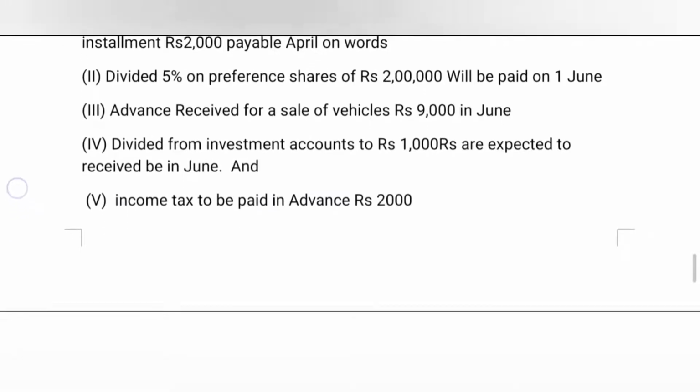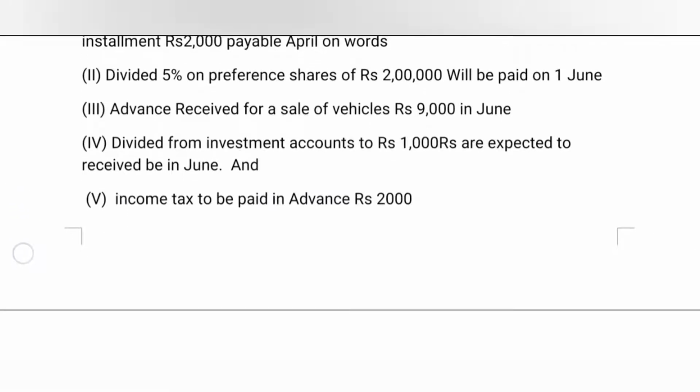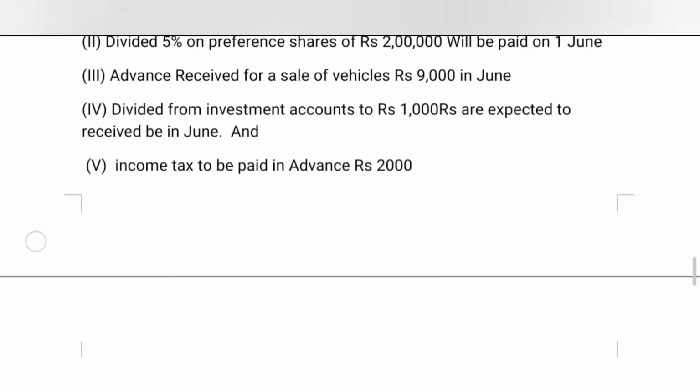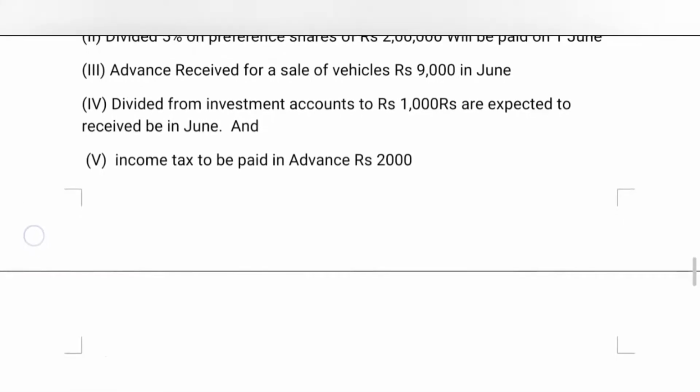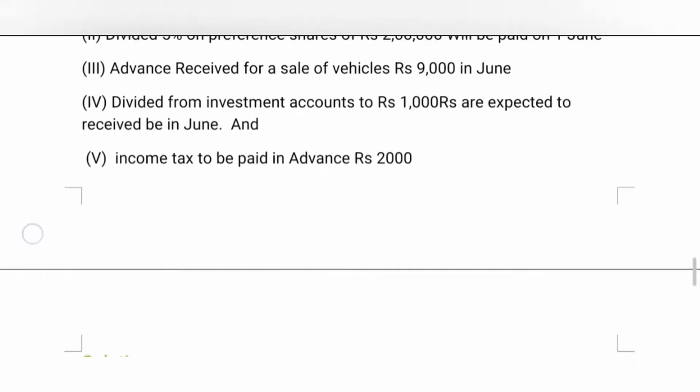Dividend 5% on preference shares of 2 lakhs will be paid on June 1st. Then the third one, advance received for sale of vehicle 9000 in June. Then the fourth one, dividend from investment of 2000 rupees is expected to be received by June. And the fifth one, income tax to be paid in advance 2000.